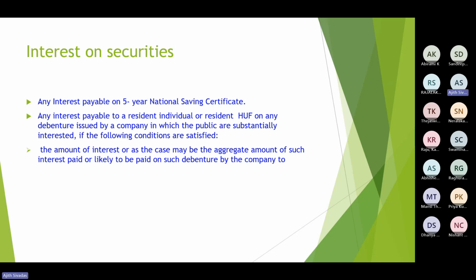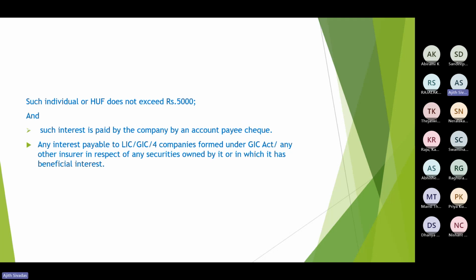debenture issued by a company in which the public are substantially interested, provided the amount of interest, or as the case may be, the aggregate amount of such interest likely to be paid on such debenture doesn't exceed 5,000 and such interest is paid by the company by an account payee cheque.